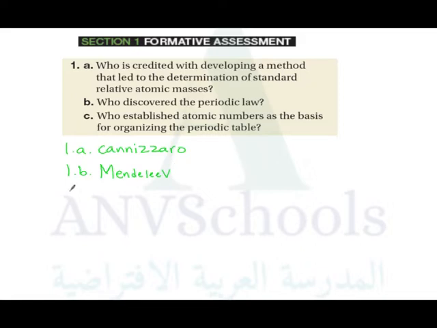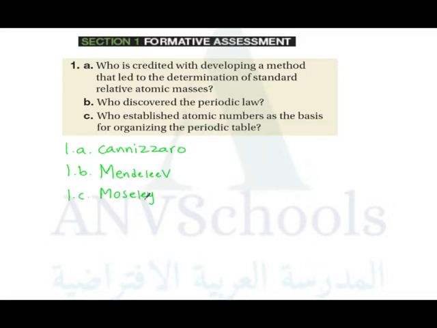And the third one is 1C: who established atomic number as the basis for organizing the periodic table? It's Henry Moseley. Henry Moseley applied emission spectra, and after thoroughly investigating the emission spectra, he came up with a pattern that arranges elements based on their atomic nuclear charge, which means proton number.